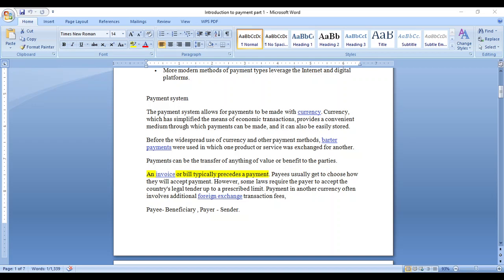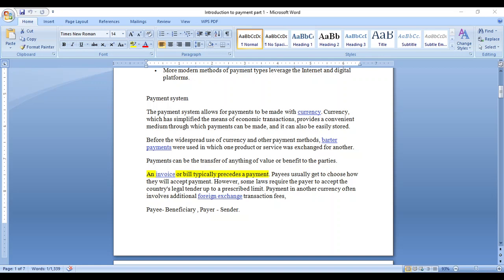Satya has an account with one bank and Praveen has an account with one bank. Praveen initiated the transaction, and that bank we call the originator bank. The money is sent to Satya's account. Satya has an account in another bank, and that bank is called the beneficiary bank. These are the terms.